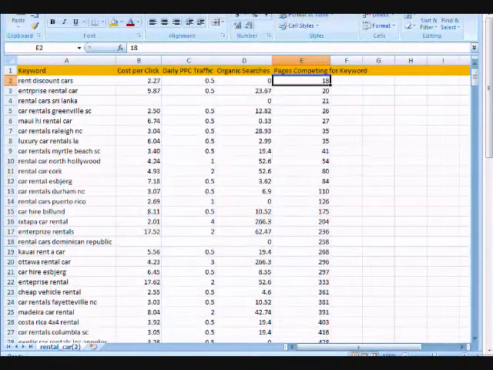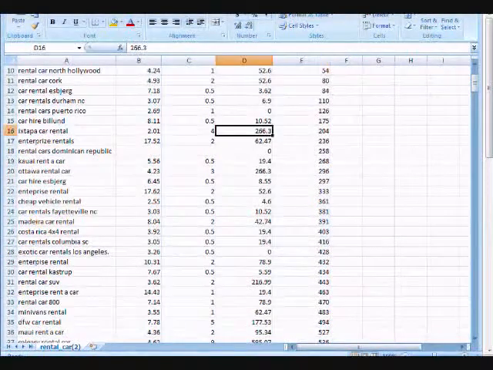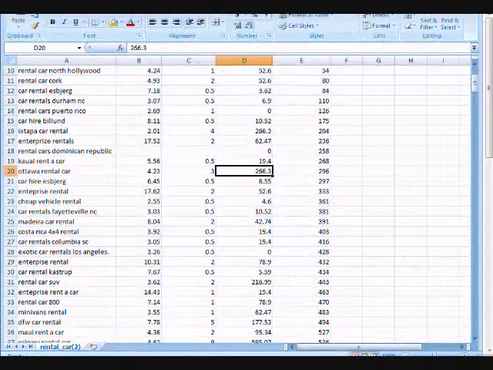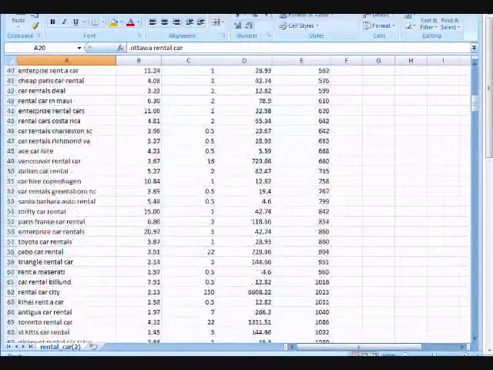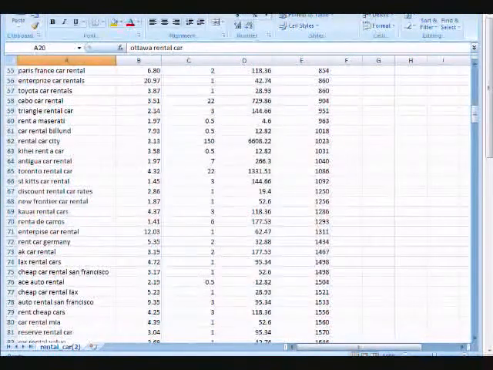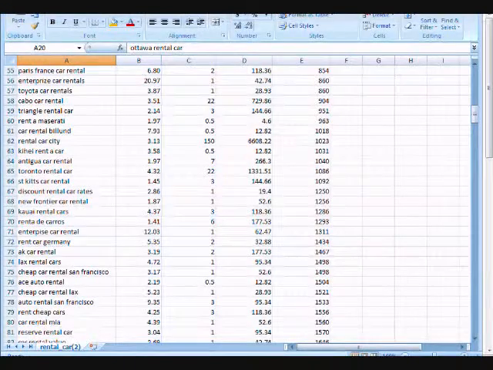And one thing that we would do is essentially look at phrases that had a fair amount of traffic. Say, for example, here's one right here. Let's look at this one. It's a regional term, but we now know that it has 266 searches a day, that people are paying $4.23 for it. If this were not related to my niche, I might overlook that. I would look for something more along the lines of a national phrase. Let's just see, for example.